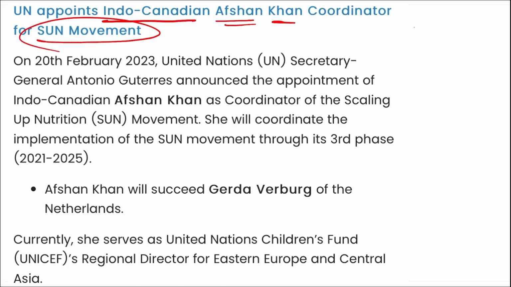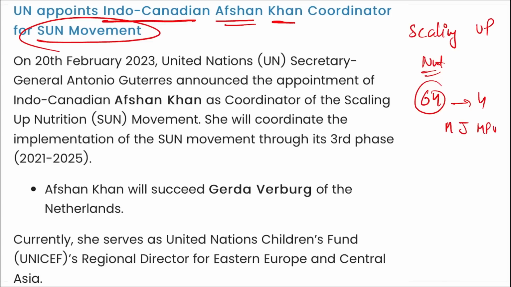First of all, tell me what is this Sun movement? SUN is basically Scaling Up Nutrition. This Sun movement, that is the Scaling Up Nutrition movement, was led by 64 countries and 4 Indian states. And in these 4 Indian states, these are your Maharashtra, Jharkhand, Madhya Pradesh and Uttar Pradesh. So 65 countries and 4 Indian states took part in this Sun movement. This is a country-driven initiative that aims to eradicate all types of malnutrition by the year 2030.